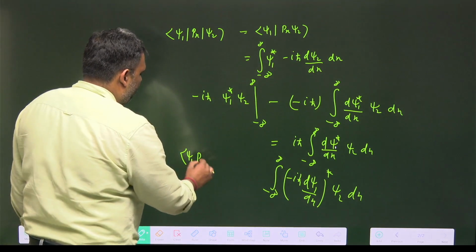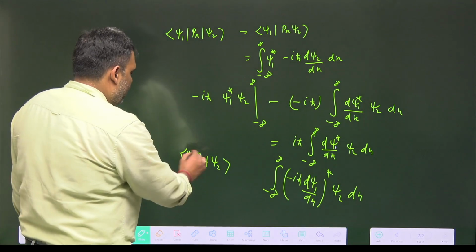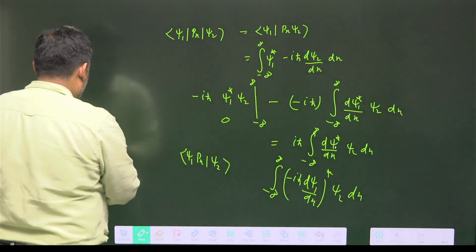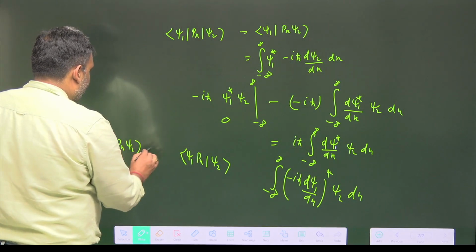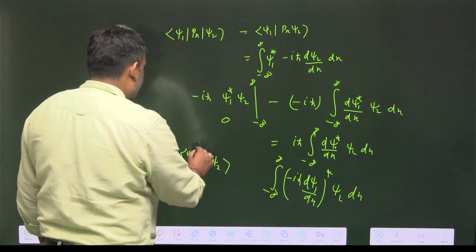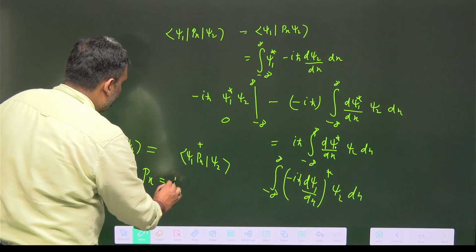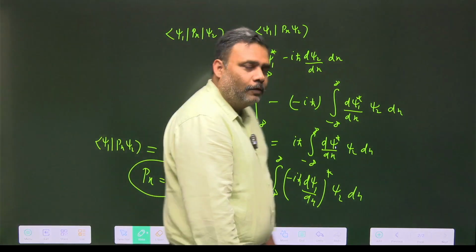And we can write this whole thing as <Px psi 1|psi 2>, operating on the bra, and that value is equal to <psi 1|Px|psi 2>. Both are equal, hence the difference is 0. This is nothing but the dagger, both are equal. So you can easily prove that Px is equal to Px dagger, and this proves that it is Hermitian.